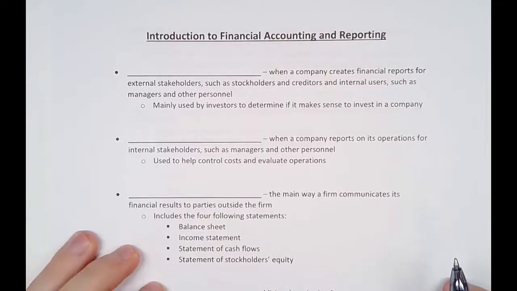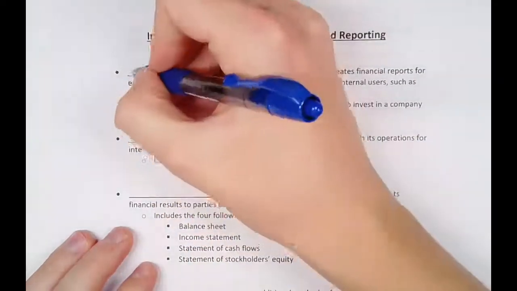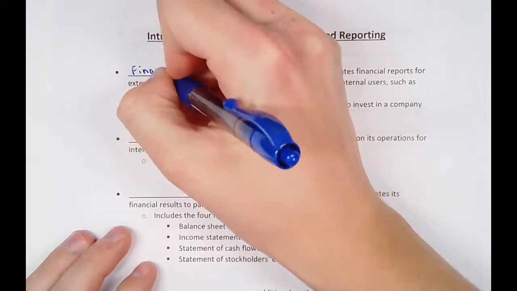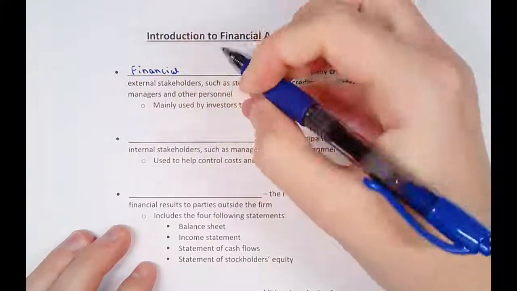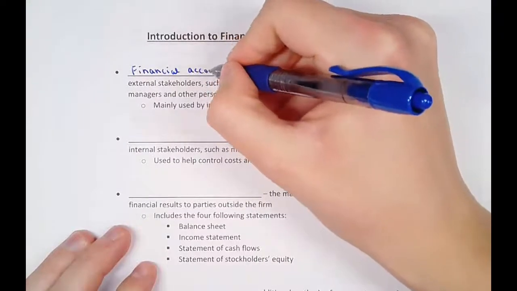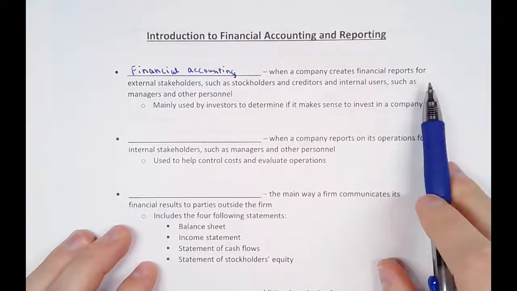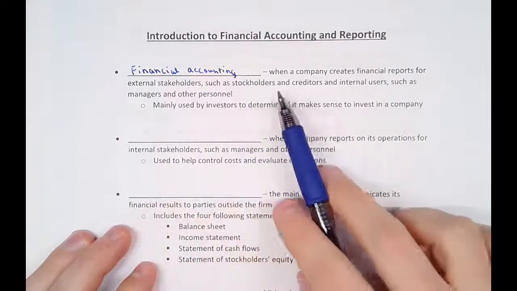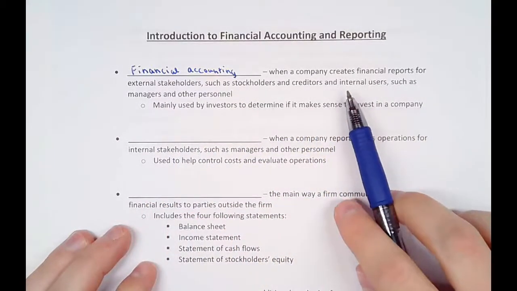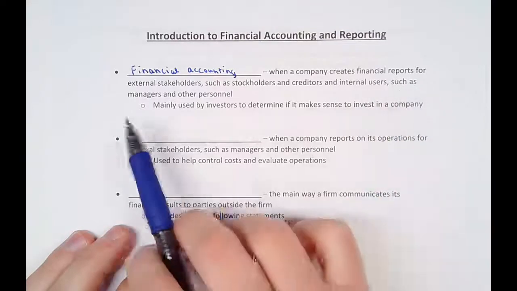Okay, so the first thing is financial accounting. Financial accounting is considered to be when a company creates financial reports for external stakeholders such as stockholders and creditors, and internal users such as managers and other personnel.